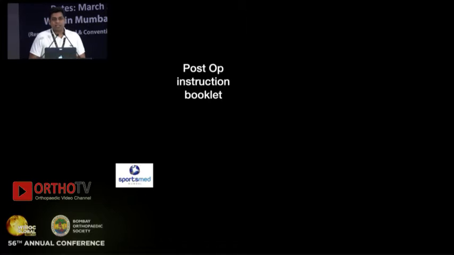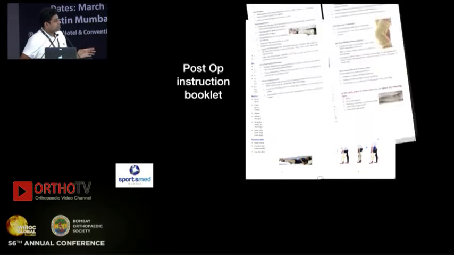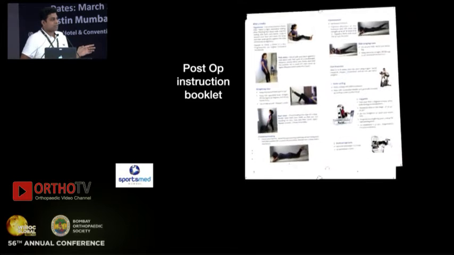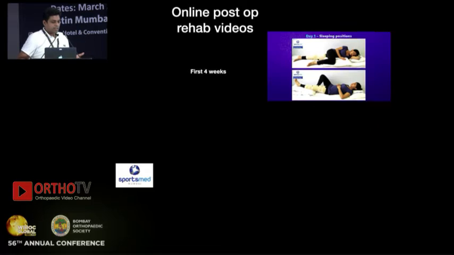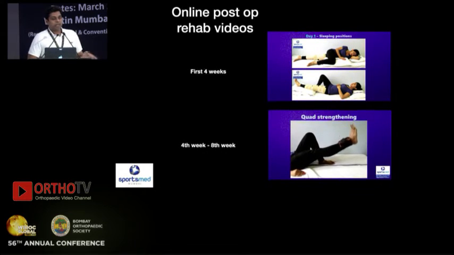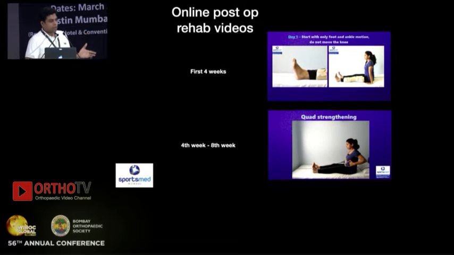Once the surgery is done, these post-op instruction booklets have been given by Anant Joshi since ages, and these instruction booklets involve details of the injury, what kind of surgery was done, what care they need to do post-operatively, what are the exercises they need to do post-operatively, right up to 9 months post-surgery, what all they are supposed to do by themselves. And all these are also available in videos on our YouTube channel, where they are sent the videos: in the initial 4 weeks, what kind of exercises, rehab they need to do, and at 4 to 6 weeks or 4 to 8 weeks, what kind of rehabilitation they need to be doing.